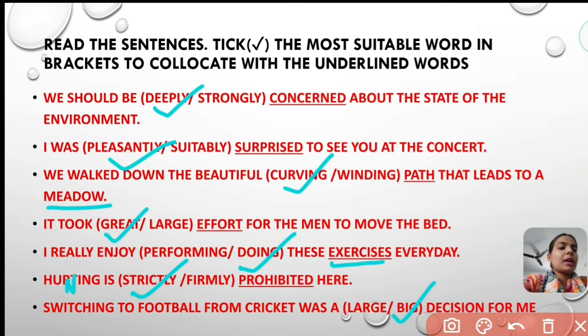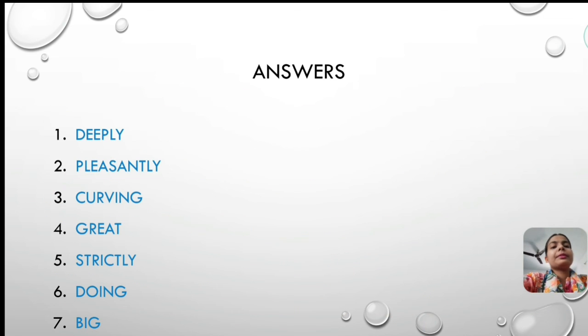So let's match your answers in the next slide. Deeply, pleasantly, curving, great, strictly, doing and big. So students, I hope you have done these exercises very well. Do these exercises in your book properly and try to learn more about collocation. The video is already shared with you and I will also paste the link of the collocations video in my description box.